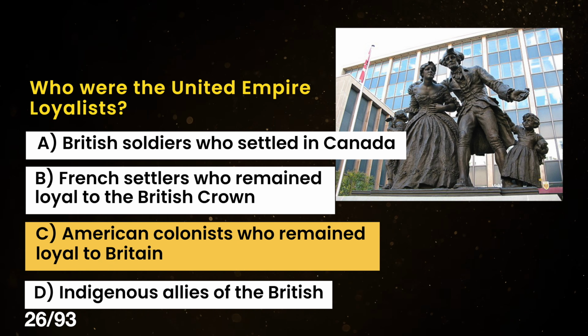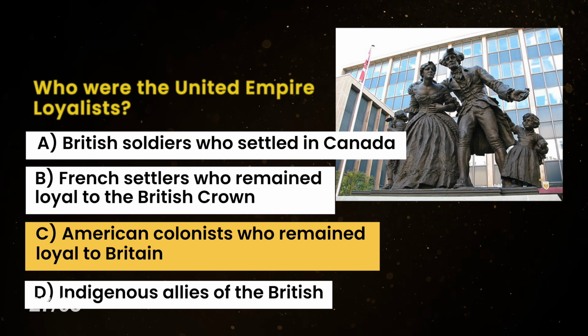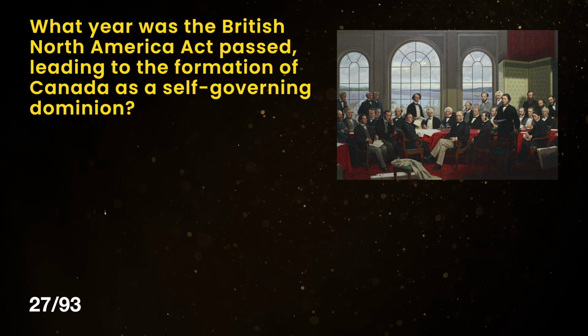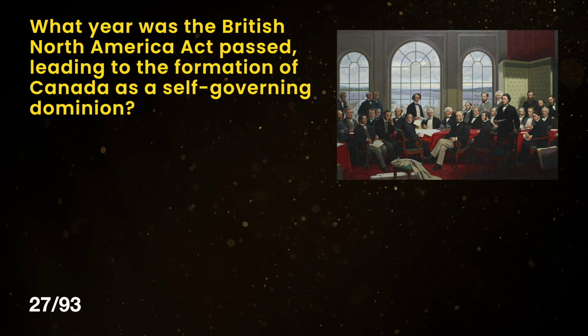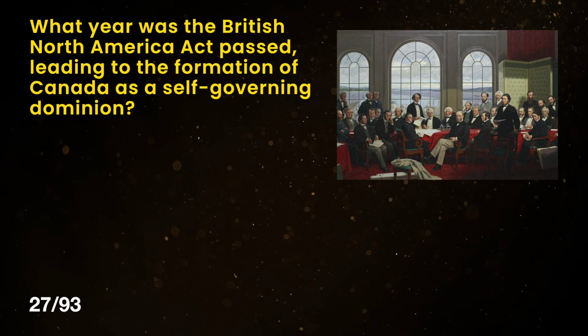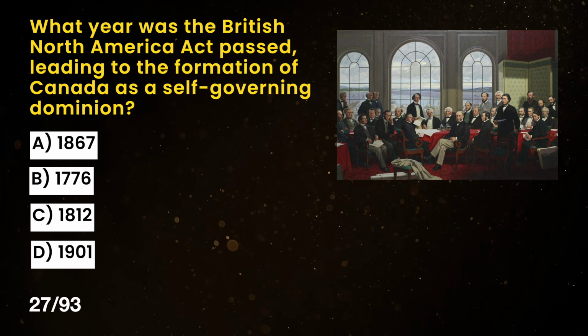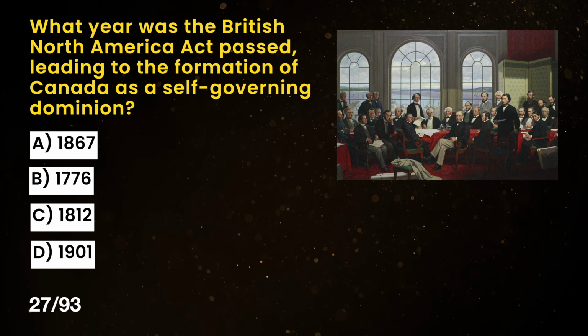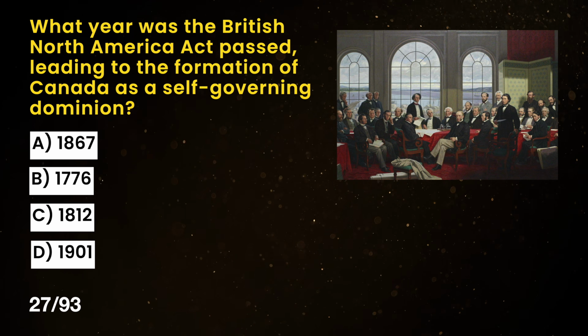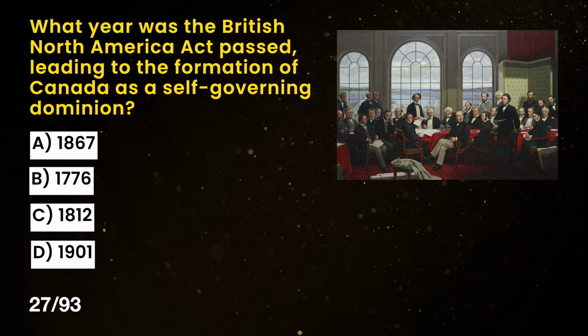The correct answer is C. American colonists who remained loyal to Britain during the American Revolution. What year was the British North America Act passed, leading to the formation of Canada as a self-governing dominion? A. 1867, B. 1776, C. 1812, D. 1901.